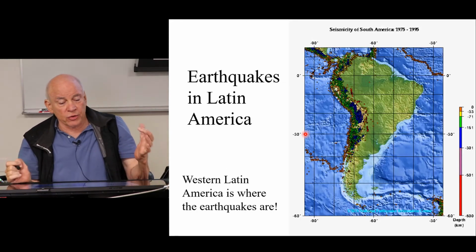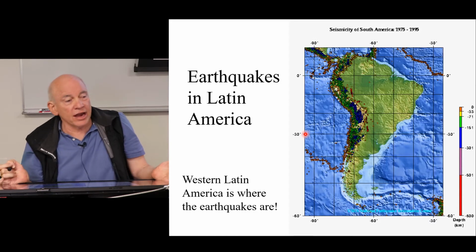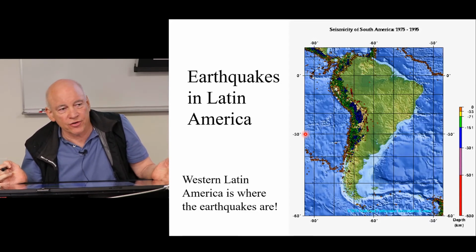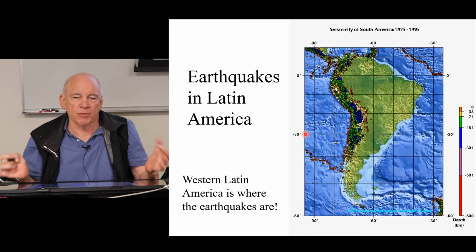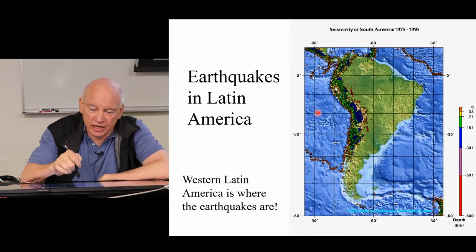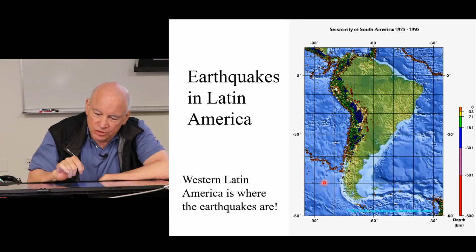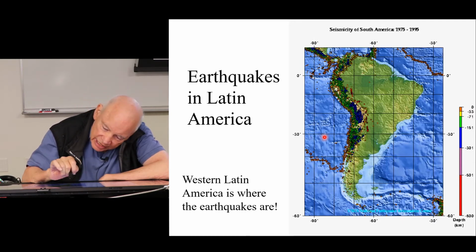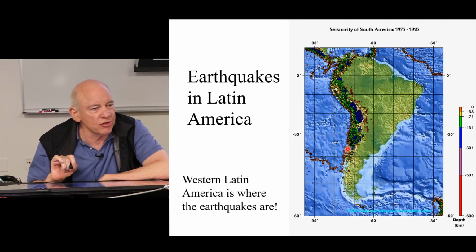Now, if we look at the earthquakes of Latin America, they are not scattered over the region. They are concentrated on the western side, with very few on the eastern side, and that's because of plate tectonics. The Nazca plate, which is here, and the Pacific plate, which is here, are subducting eastward underneath western South America.